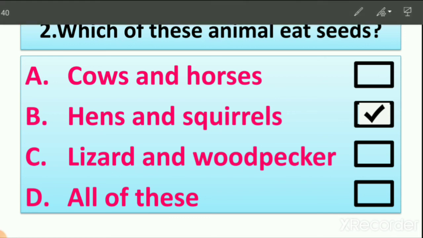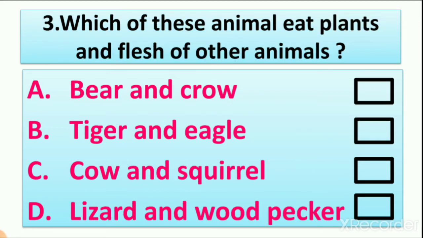Then number 3. Which of these animals eats plants and flesh of other animals? As we learned in previous lectures, some animals eat plants, some animals eat the flesh of other animals, and some animals eat plants as well as the flesh of other animals, right?